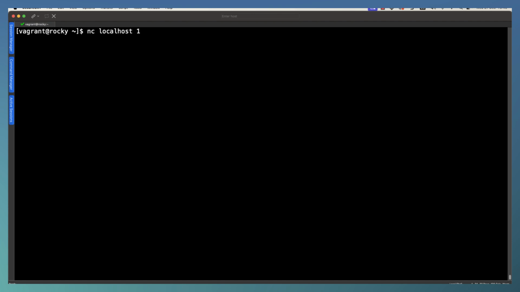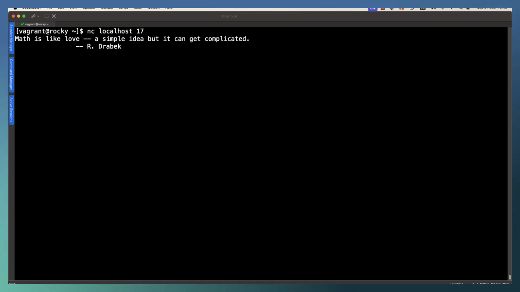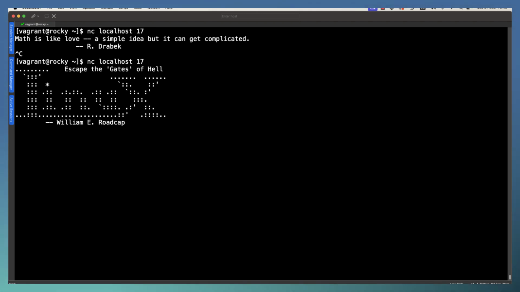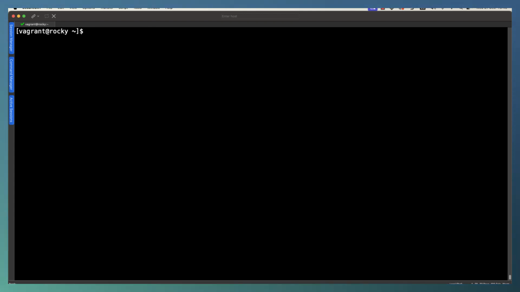So we can see then with netcat localhost to port 17 we get then our quote coming back. However, the downside of this simple client is that we have to use Control and C to be able to jump out of it. So if we want to grab multiple quotes, we've got to remember to do our Control and C.